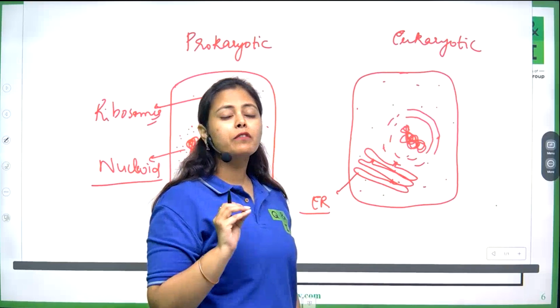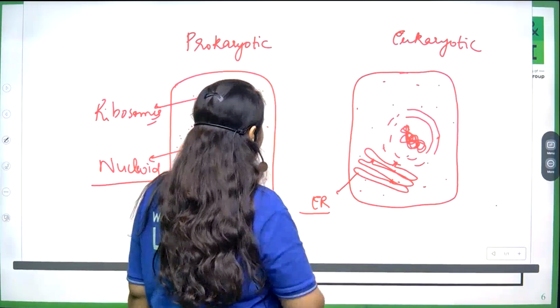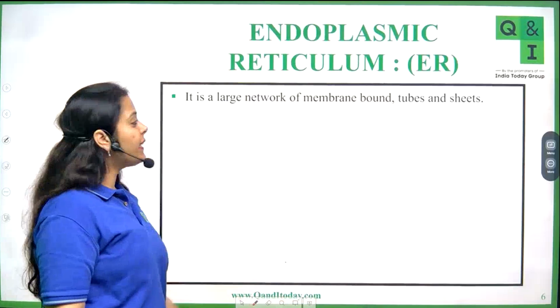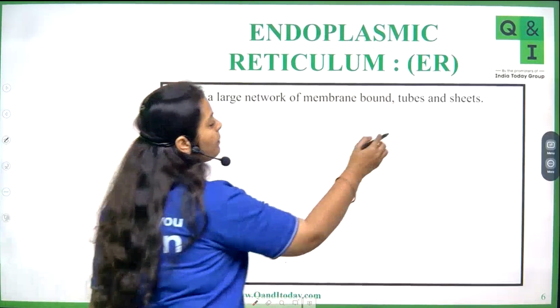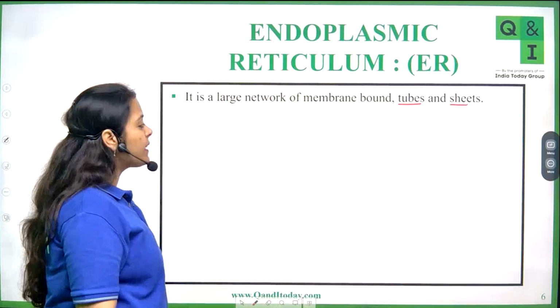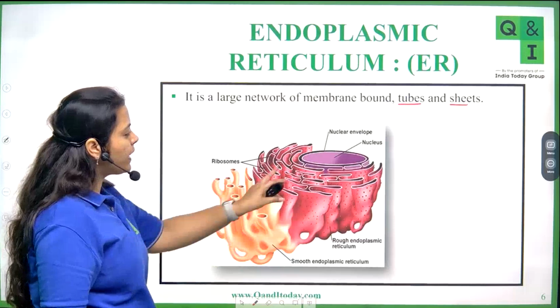That's one very, very important feature of endoplasmic reticulum. Now, endoplasmic reticulum is a large network of membrane bound tubes and sheets. That means it contains a large number of tubes and sheets.